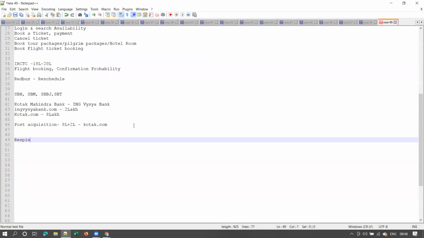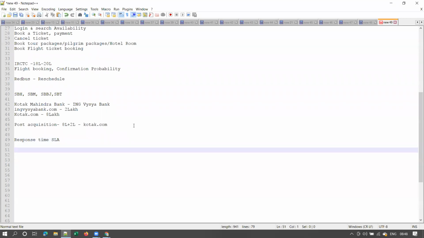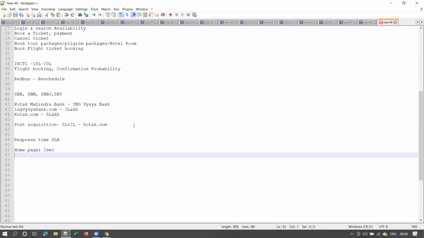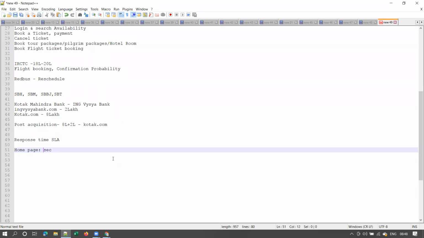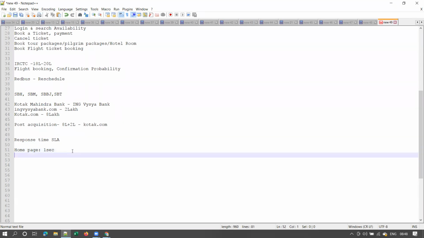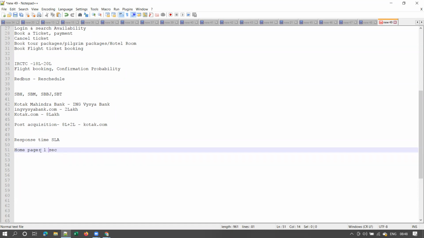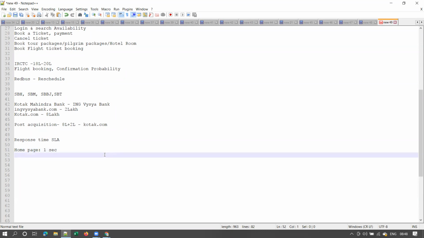Let me explain what is meant by response time SLA. For any application, you will have some response time SLAs. I'm just giving example numbers. The client will define that the home page of their application should load within 1 second, and login should be completed in 2 seconds.